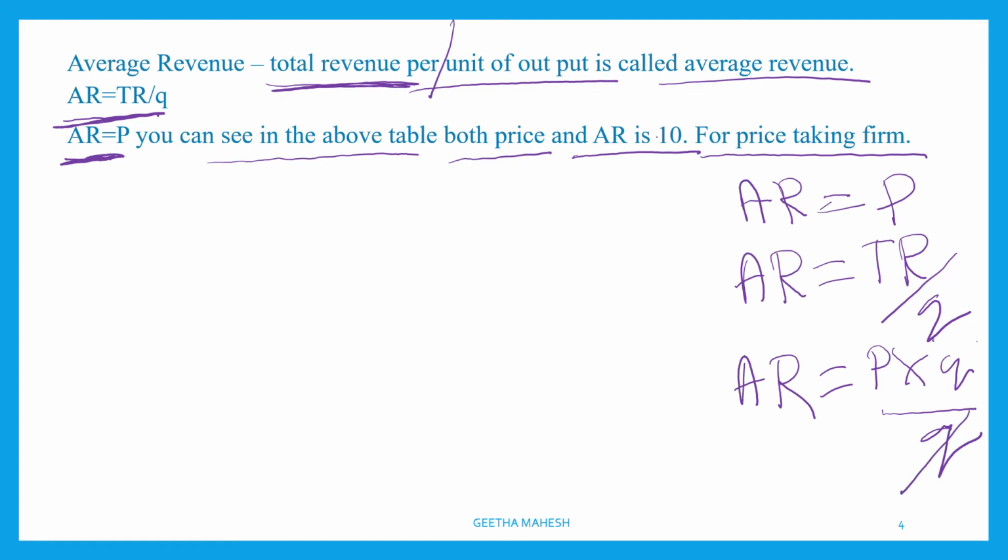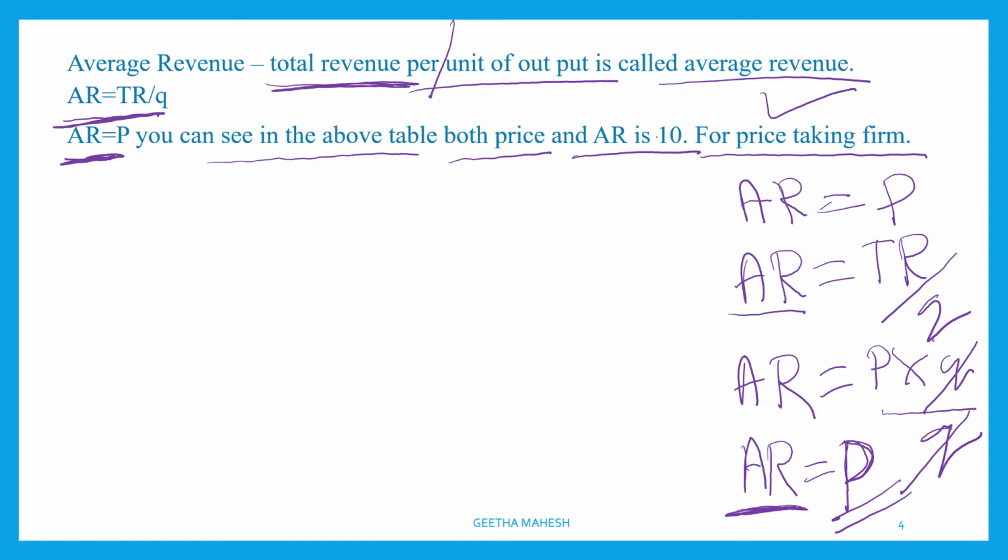So here Q will be cancelled, so AR is equal to P. Under perfect competition, AR is always equal to P, as P is constant under perfect competition. For every price taking firm, total revenue divided by quantity gives AR, and this AR is always equal to price.